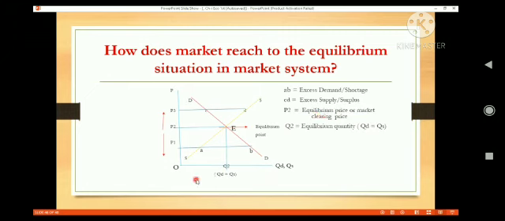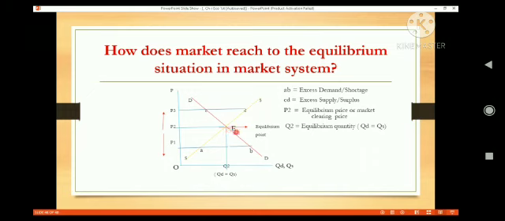Here in the horizontal axis, quantity of demand of any product and quantity of supply are both measured, and in the vertical axis, the price of the product is measured. Here we see a downward sloping demand curve. This is the market demand curve of any product, and the upward sloping supply curve is the market supply curve of any product. Here we see the demand curve and supply curve intersect each other at point E.